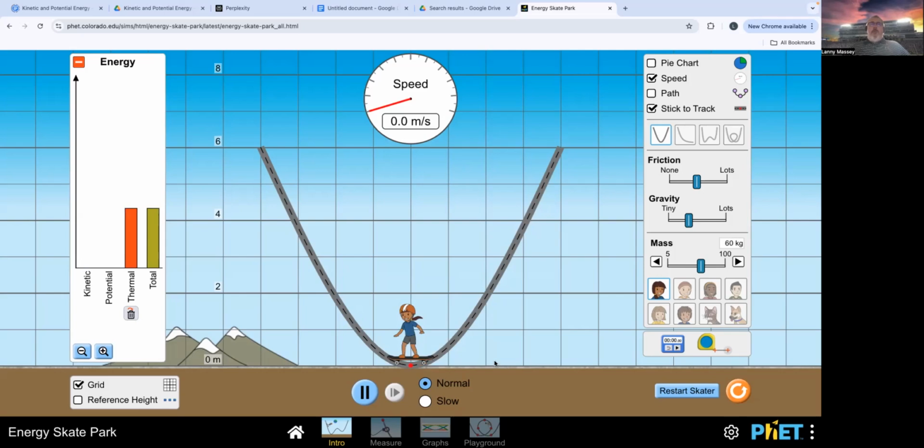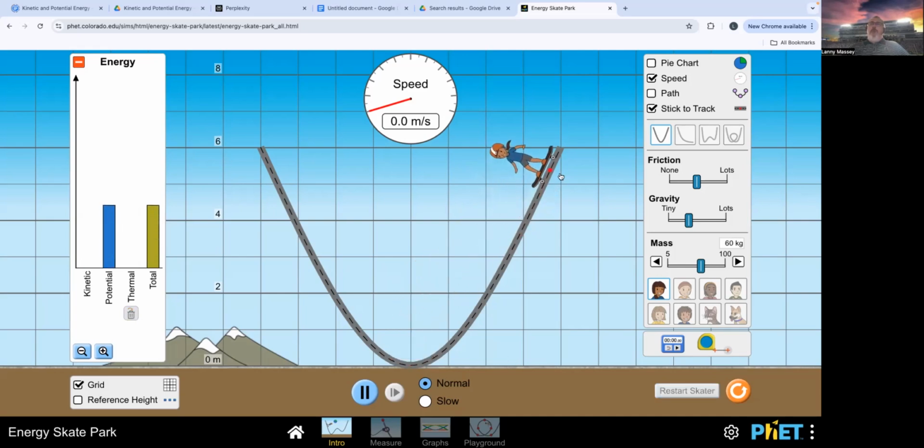Think about where the potential energy is the highest. Where's the kinetic energy going to be the highest? Where's the kinetic energy going to be the lowest? Where's the potential energy going to be the lowest? These are all things that you need to think about. So hopefully this will help you understand a little bit.